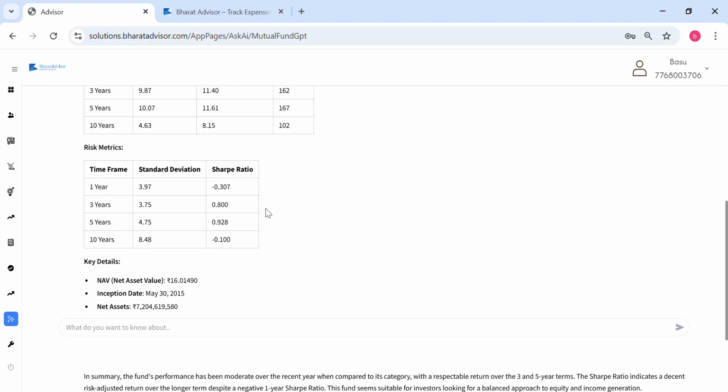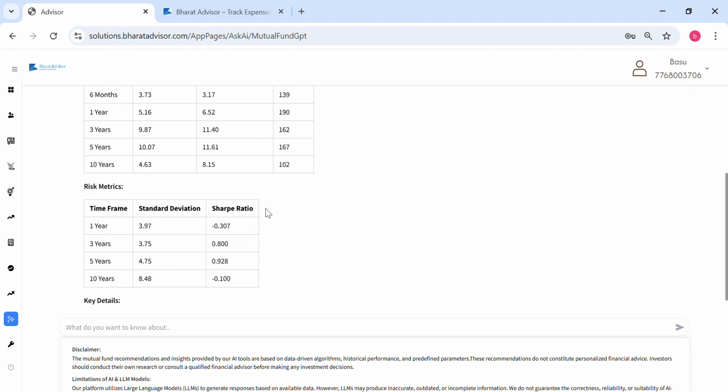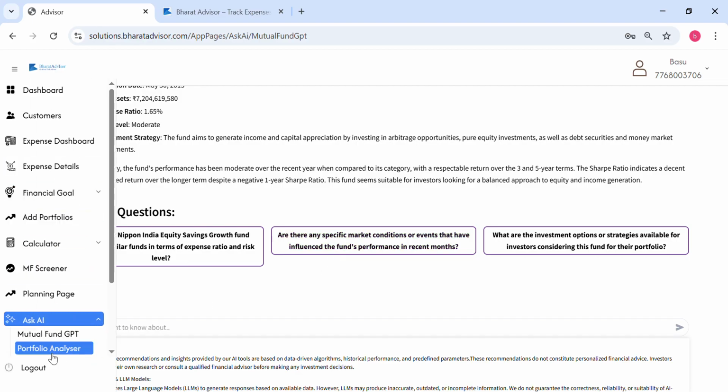For example, you've got all these performance metrics, and all the data is coming from Morningstar, so all that data is highly reliable. Then you have suggested questions, so you can do all kinds of research over here. I will just show you the last one now. We have many other tools, but I'm not showing everything. I will show you one of the very good tools, which is the expense details.